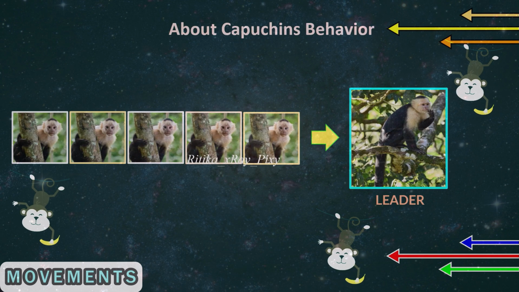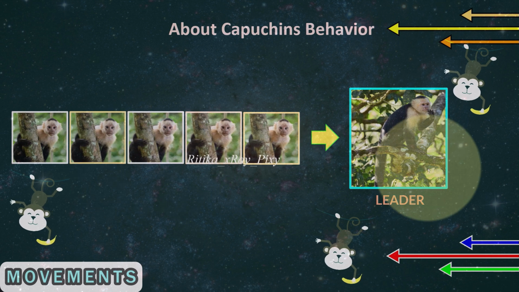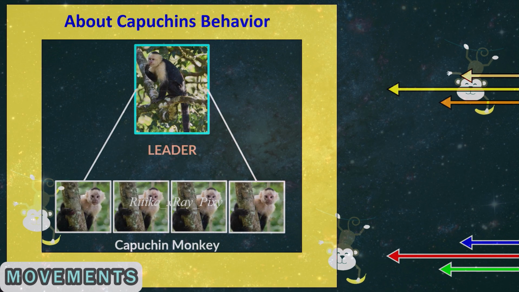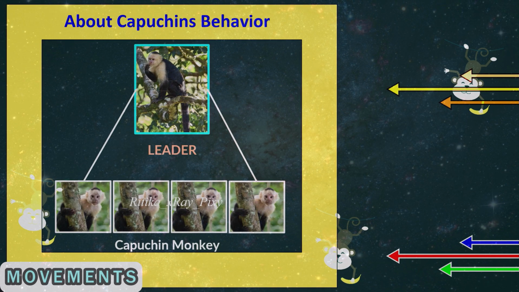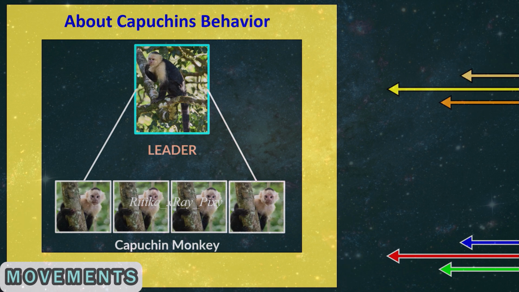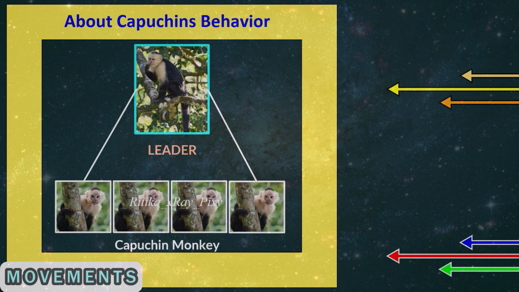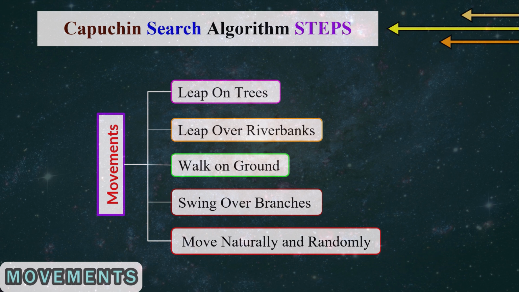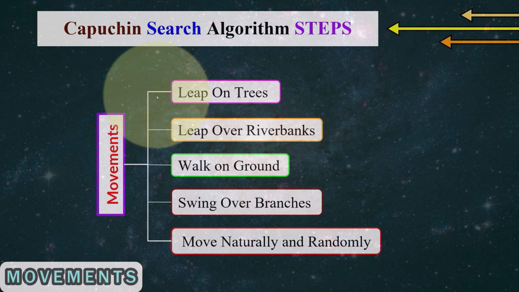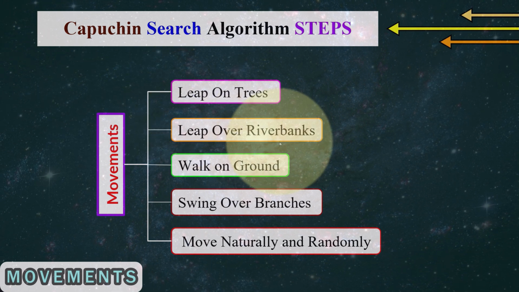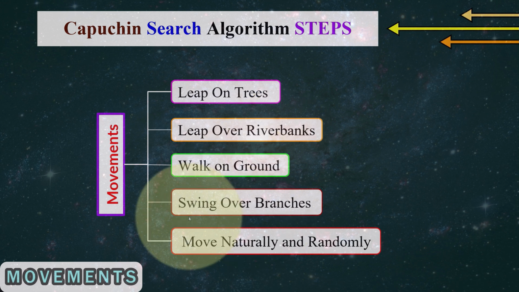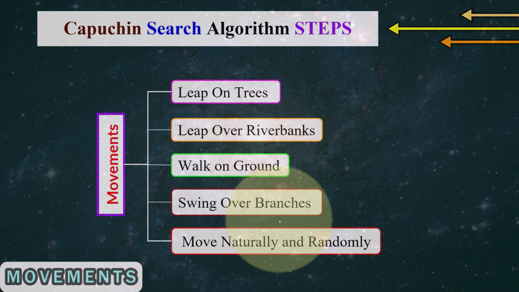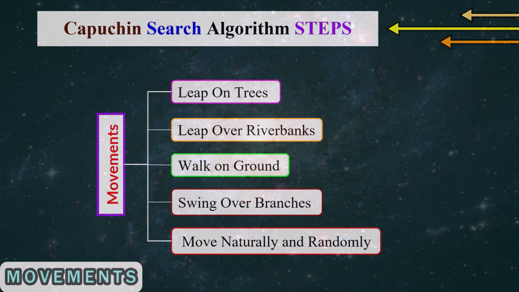So in this algorithm we have followers and a leader. Both follower and leader will continuously improve their strategies till the point at which a food source is found. Here in this algorithm all these movements are simulated: leap on trees, leap over river banks, walk on ground, swing over tree branches, move naturally and randomly.